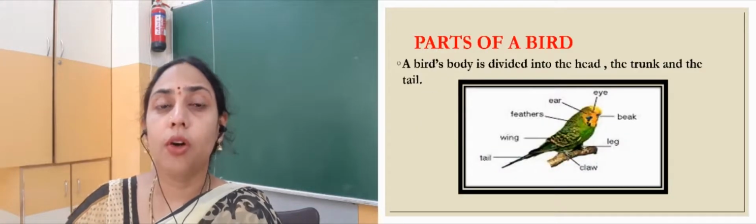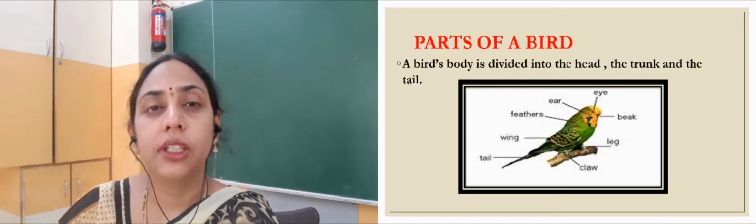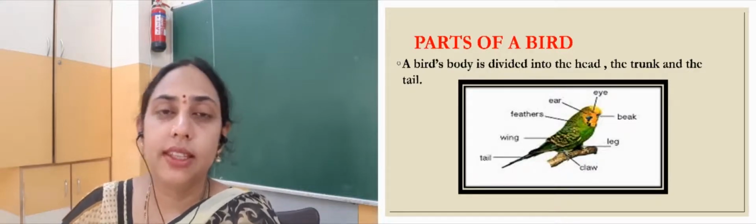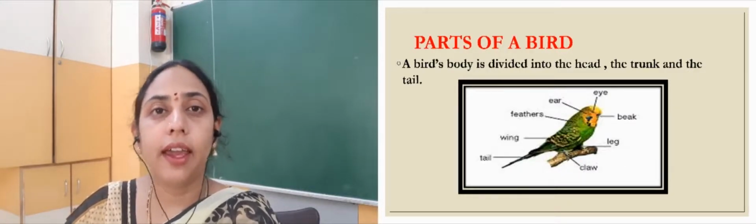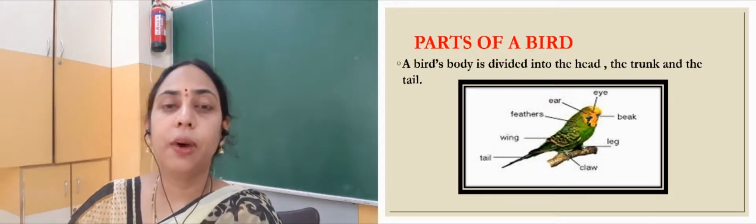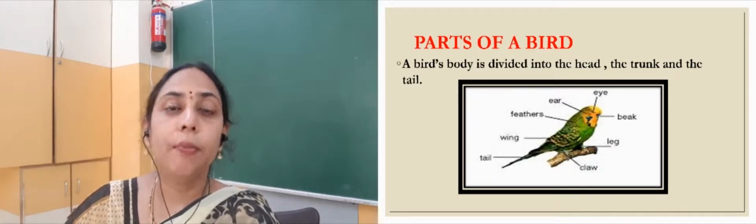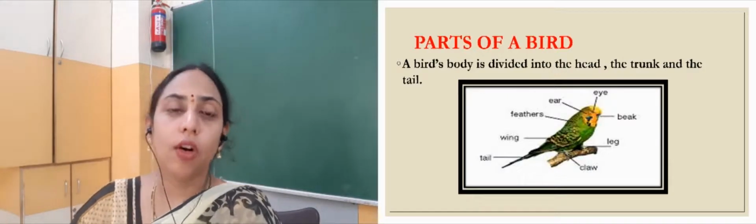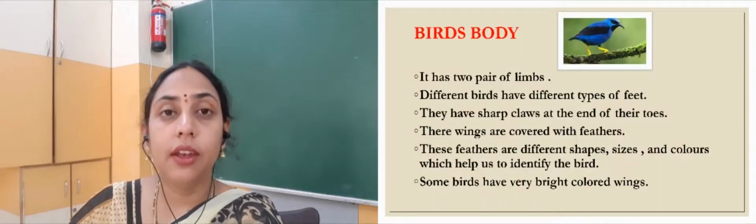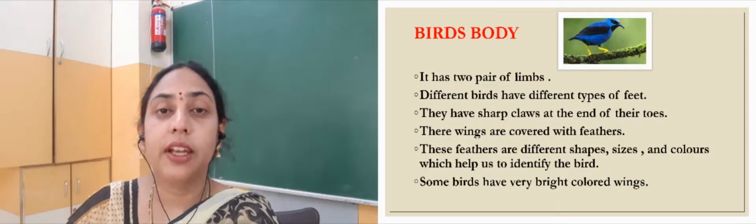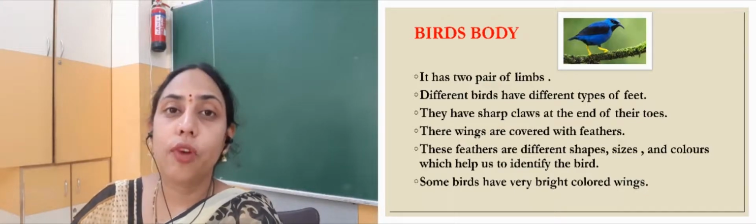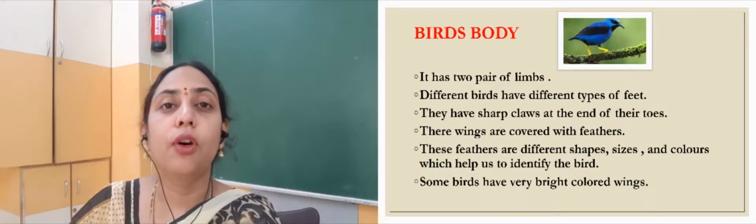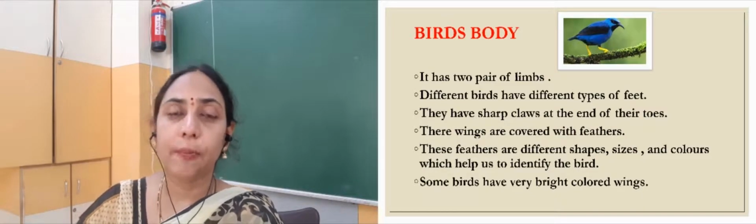If we talk about the body structure of the bird, then the body is divided into three parts, that is head, trunk and tail. The front part is called head, the middle part is called trunk and the end part is called the tail of the bird. Then it has two wings, that means two limbs modified into wings in the front and two limbs in the form of legs in the back, right?